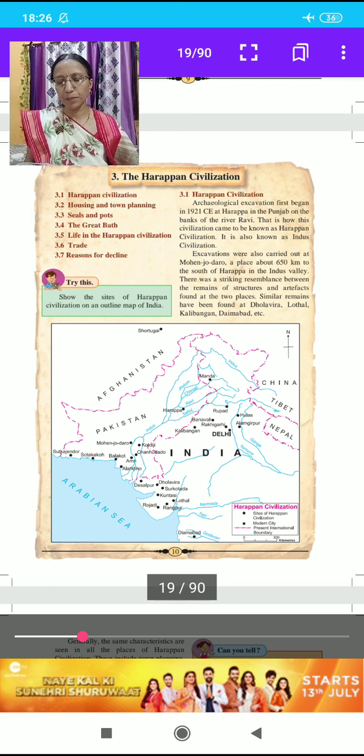Similar remains have been found at Dholvira, Lothal, Kalibangan and Daimabad, etc.